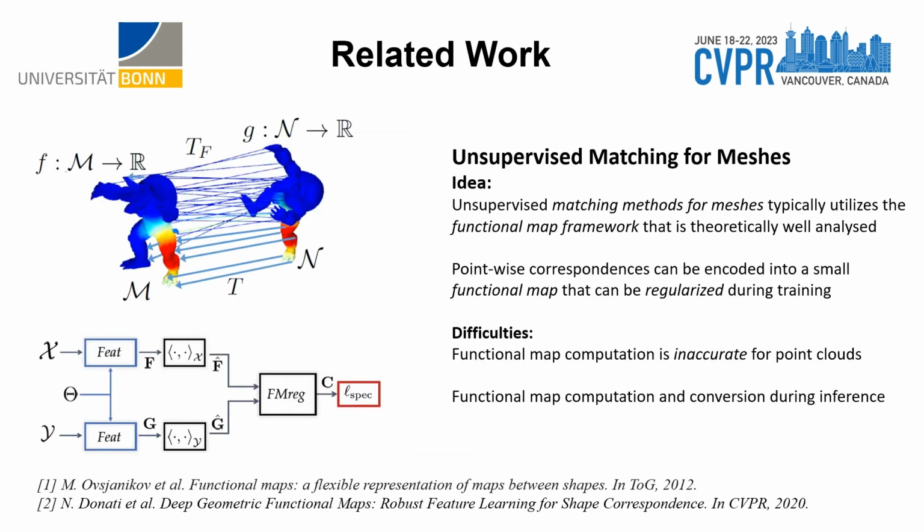Unlike unsupervised point cloud matching methods, unsupervised matching methods for meshes are typically based on the functional map framework that has been theoretically well analyzed during the past decade. The main idea of the functional map framework is depicted in the left figures. Instead of finding pointwise correspondences, it encodes the correspondence information into a small functional map using a series of basis functions, like the Fourier transform in the Euclidean domain. To this end, the functional map can be more easily regularized during training. However, the functional map computation is inaccurate for point clouds, and it requires functional map computation and conversion to obtain final pointwise correspondences during inference, which limits its application for point clouds.